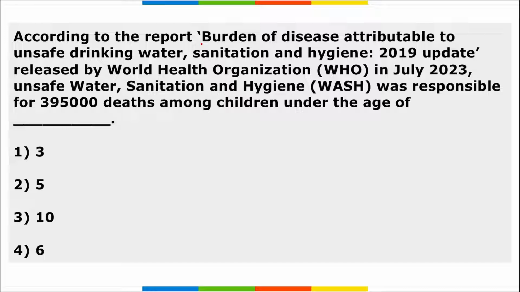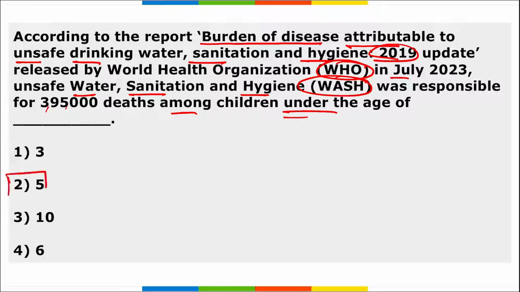Next is, according to the report, that is Burden of Disease Attributable to Unsafe Drinking Water, Sanitation and Hygiene 2019 Update, released by WHO in July, unsafe water, sanitation and hygiene, that is WASH, was responsible for 3,95,000 deaths among children under the age of dash. So it was under the age of 5. That means almost 3,95,000 children under the age of 5 died because of poor hygiene, unsafe drinking water and unsafe sanitation, and this report was released by WHO.